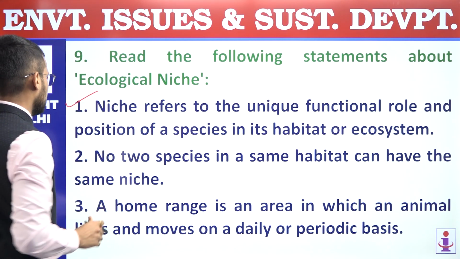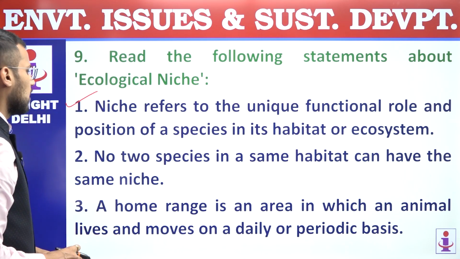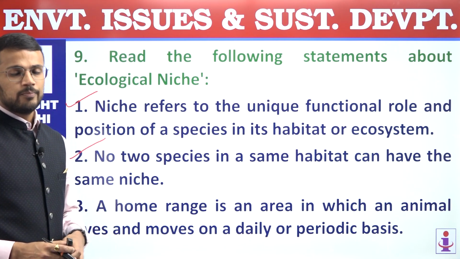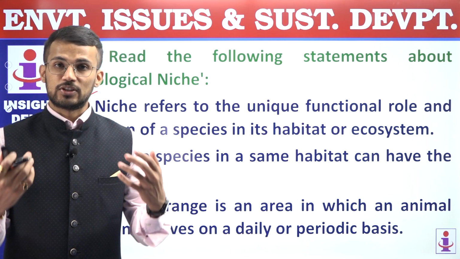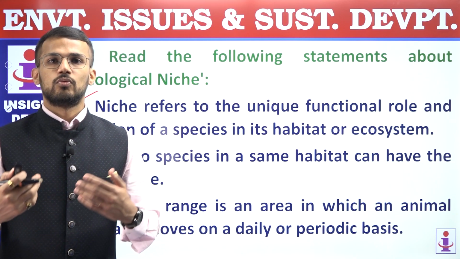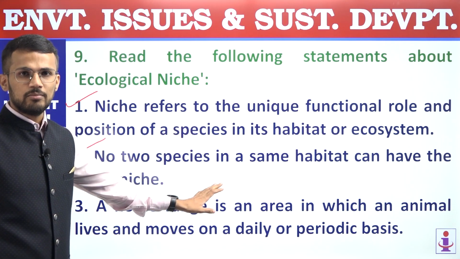Correct statement. Second, no two species in the same habitat can have the same niche. This is also correct, right? If the niche is the same, it will lead to competition because the functional role is the same. It will lead to competition and one of the species will be wiped out. So the second statement is correct. No two species can have the same niche.